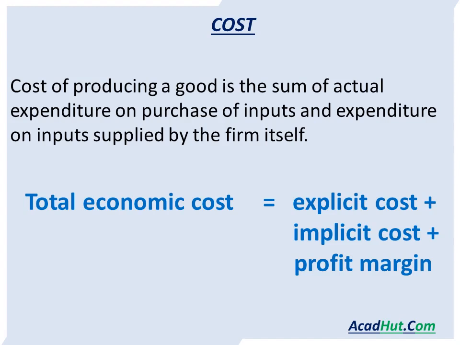So total economic cost is equal to explicit cost plus implicit cost plus profit margin. Kindly mention and remember this thing that this formula is really important and it may come as an important question in your exam. So please learn this thing very carefully.